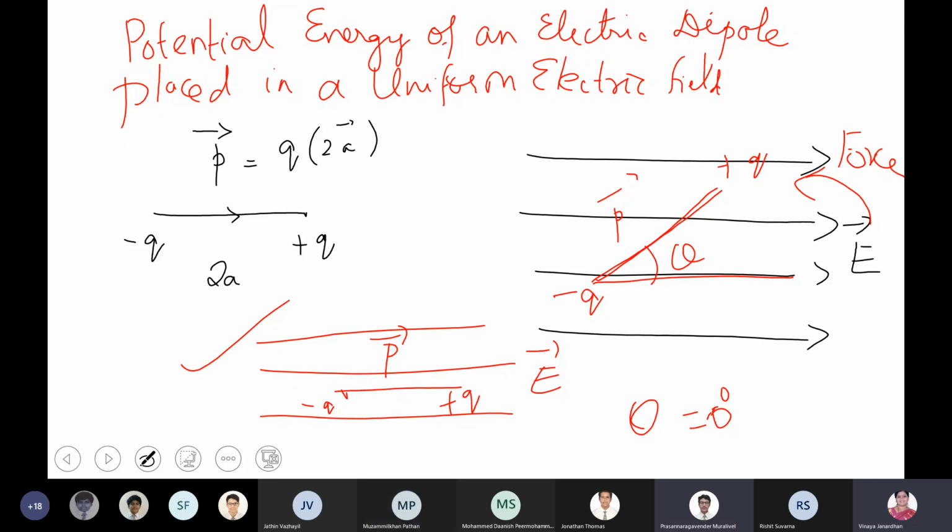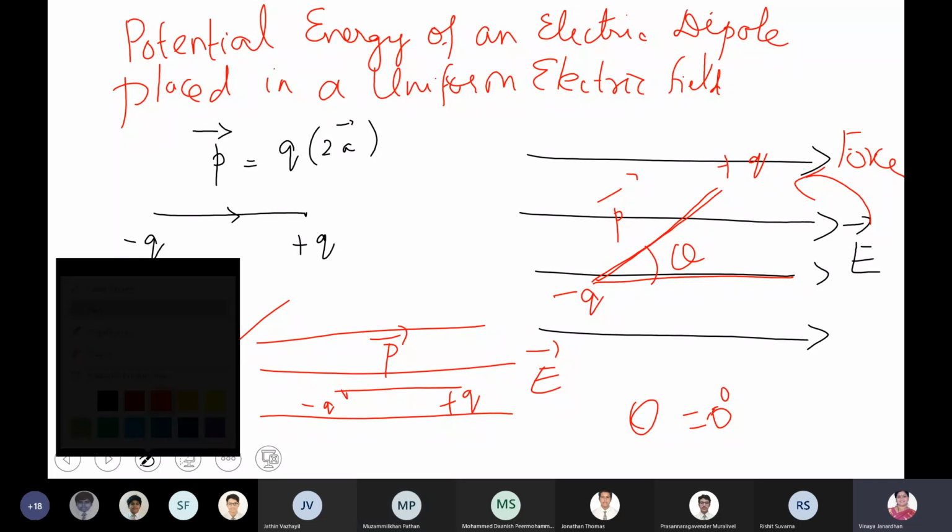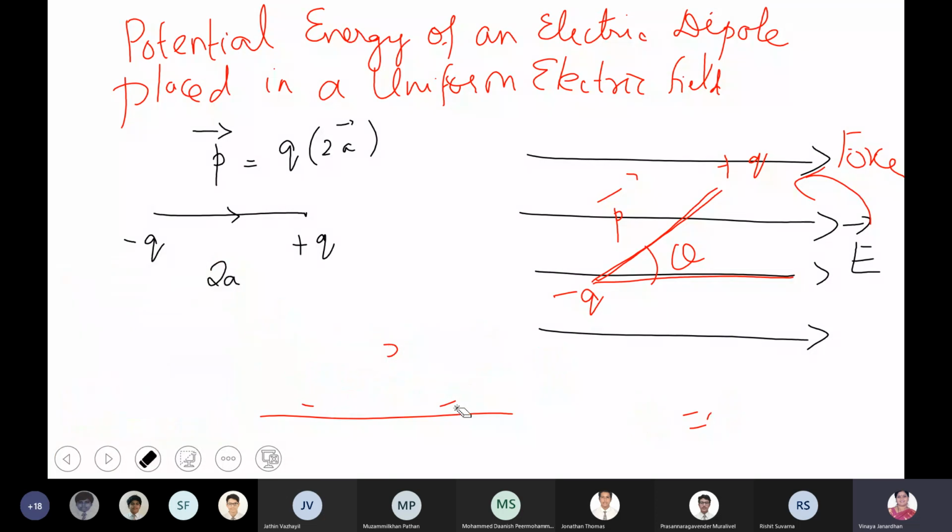Now suppose you want to rotate the dipole, see. You are placing the electric dipole in an electric field at an angle of θ1. And then you want to rotate the dipole to an angle θ2. The electric dipole is initially at an angle of θ1.